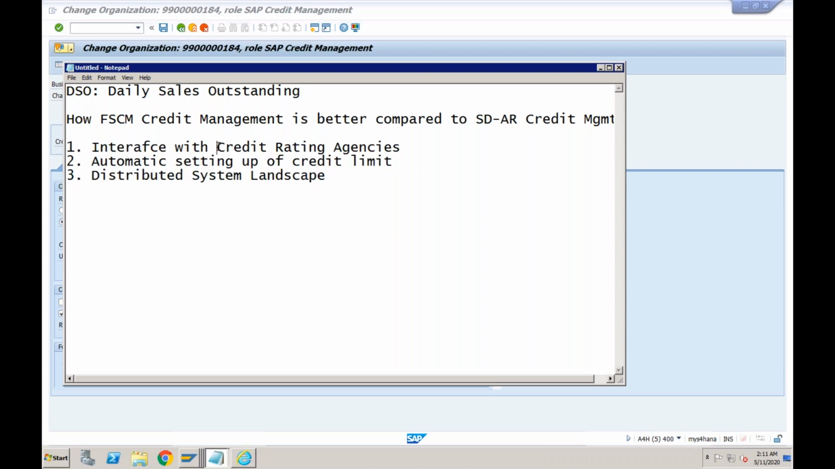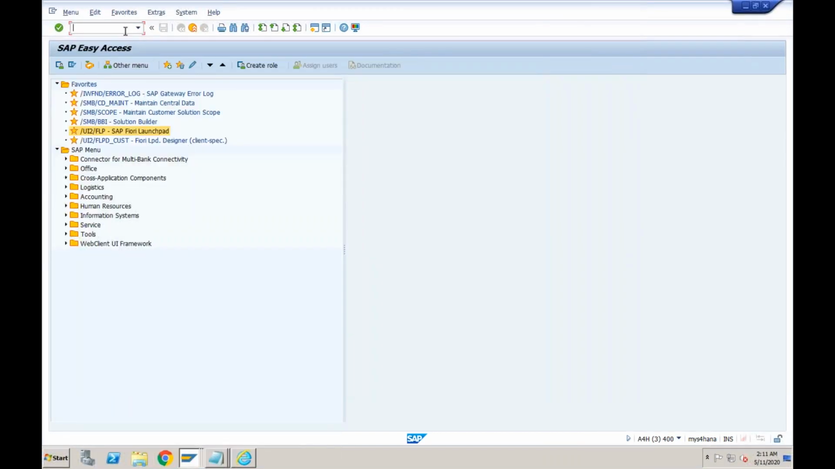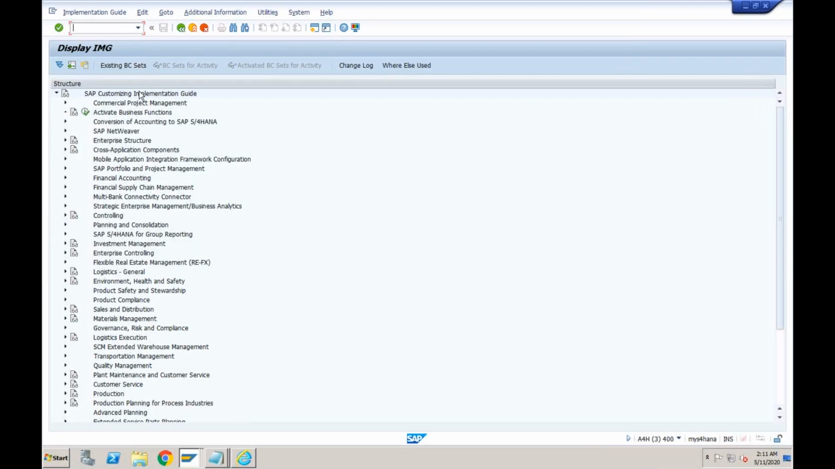To set up the interface with the credit rating agencies, this is all technical. I'm just showing you the path where it can be set up. But you have to involve your PI/PO consultants to set up the files, like how the files will be received and how they will be sent from your SAP system to the third-party system. All those things you have to set up with your technical team.